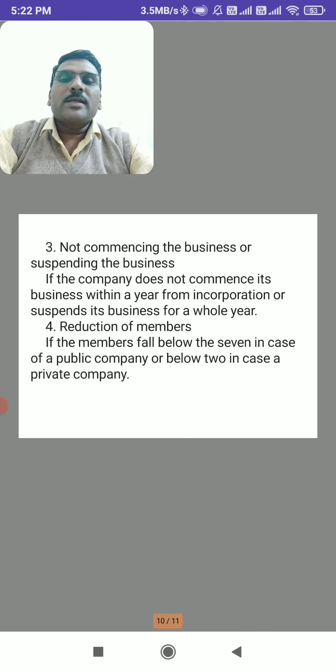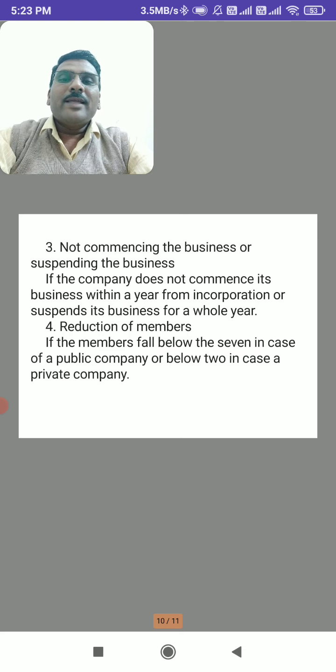Not commencing the business or suspending the business. So here, after registration, if the company is not able to commence its business activities within a period of 1 year, then it is compulsorily liquidated. Reduction of members.